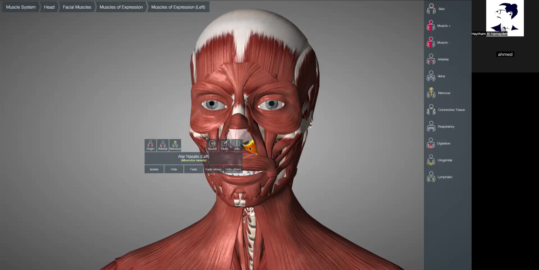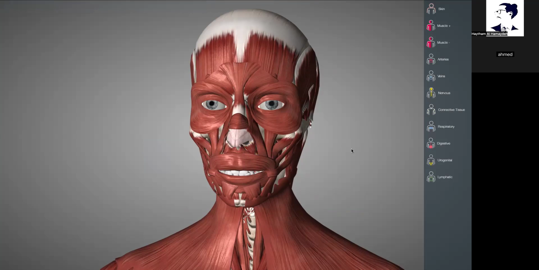What else do you know about the origins and insertions? If I say origins and insertions, can you tell me a little bit in each group? Somewhat, but not exactly. I don't know the origins and insertions about those. We need to memorize a little bit of these. I advise you to memorize all the origins and insertions of the oral side.